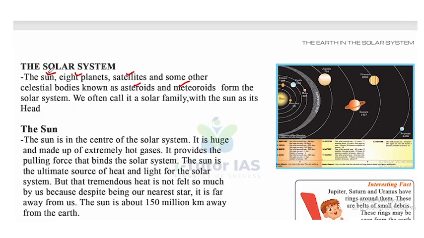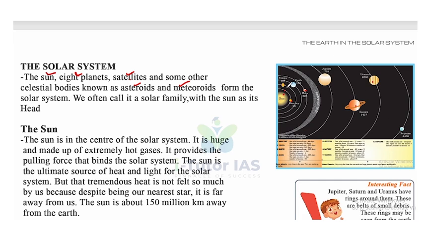So what are the celestial bodies in our solar system? The first one is the sun. We know it's the center of our solar system. The 8 planets and their satellites and some other celestial bodies like asteroids and meteoroids form the solar system. Look at this picture. We can see the sun as the center. Then Mercury, Venus, Earth, Mars, and here is a belt. This belt is called the asteroid belt. And then Jupiter, Saturn, Uranus and Neptune.